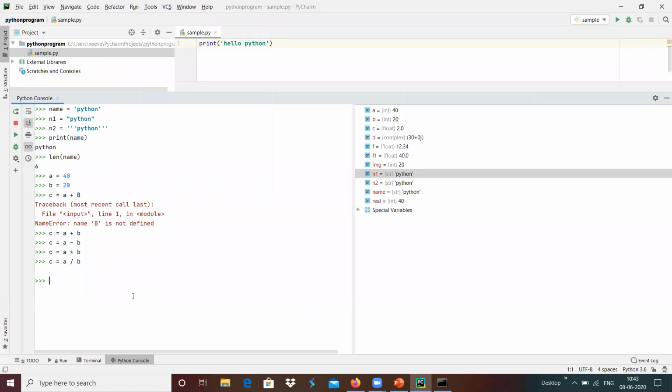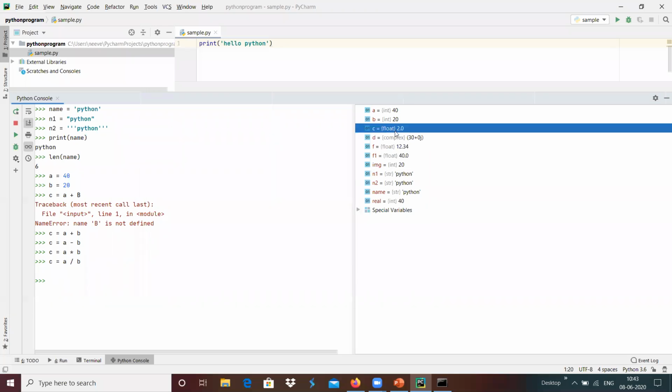For example, I am going to do the division a divided by b, which will create an output of a float variable over here. Here we can see that c got created as a floating point, because during division we will be getting a precise output. In order to capture that output in a proper manner, the variable will automatically get created as a float.